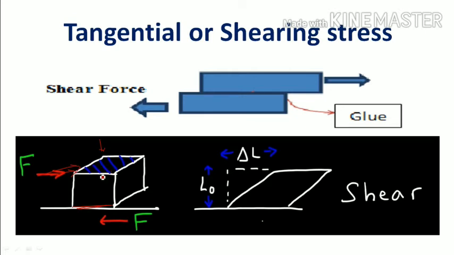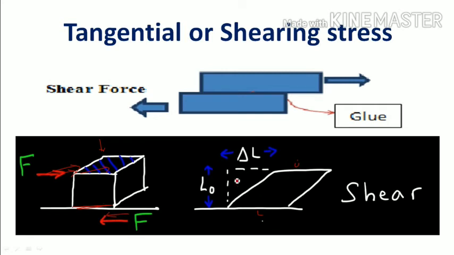On these two opposite faces, I am applying a force like this and like this. Because of these two forces, the body will get deformed like this. The upper plate and lower plate shift their positions.